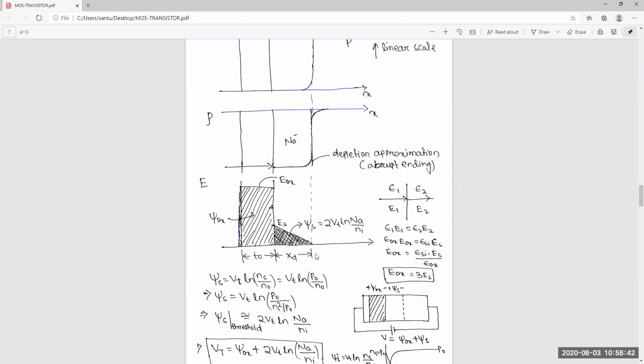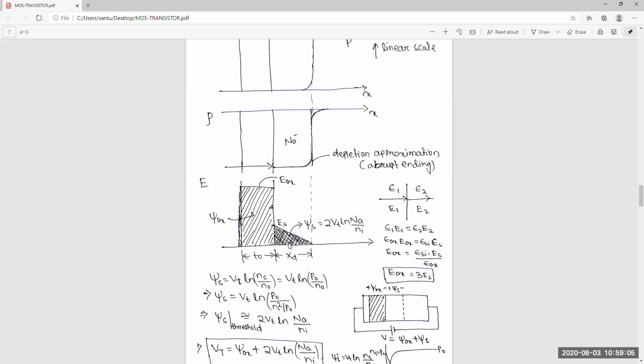This is the XD. It's nothing but the depletion region, the extension of the depletion region, XD, and this is T0. This part is the electric field. At this surface, the electric field is very high, and at this end the electric field is almost zero.